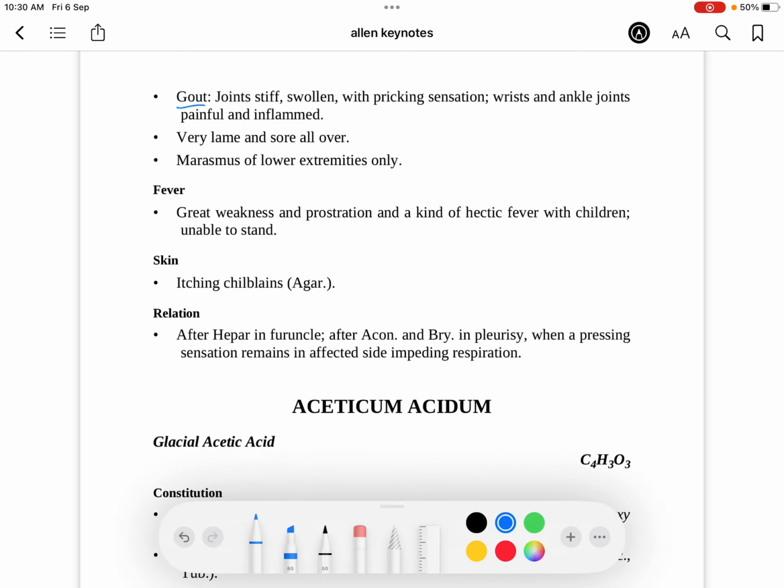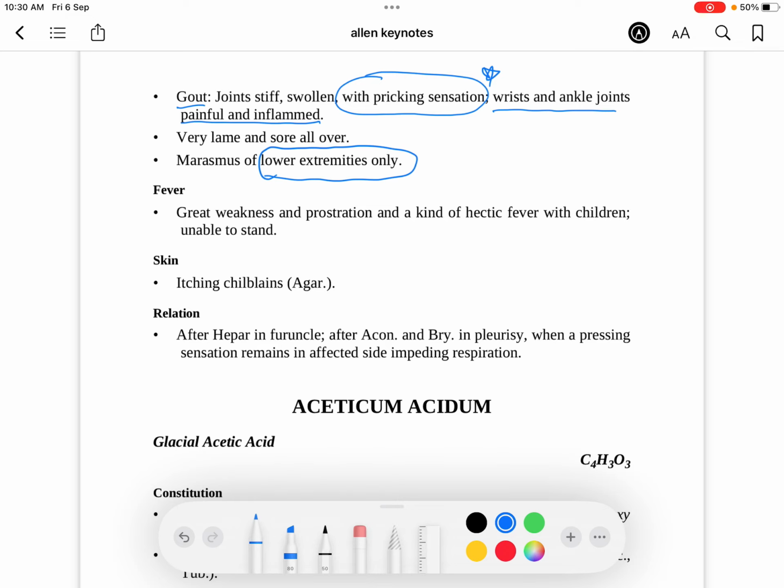Gout. Joints are stiff, swollen. Okay, fine, common symptom. Gout with pricking sensation is important. Wrists and ankle joints painful and inflamed. So gout is usually in small joints, and wrist and ankle is important for Abrotanum, but very important is the pricking sensation. Remember that. Rheumatism: very lame and sore all over. Marasmus of lower extremities only. Now this you can easily answer if such a thing comes.